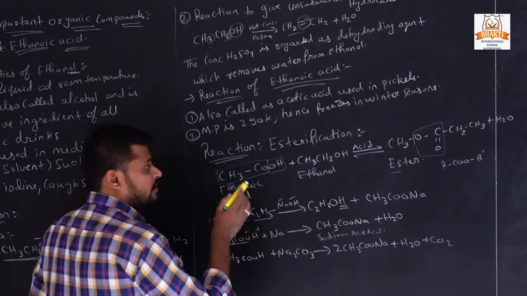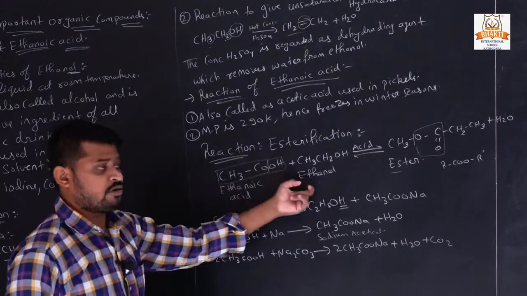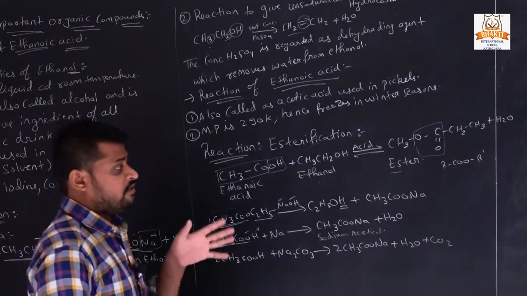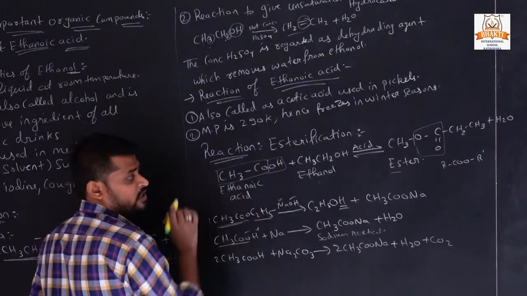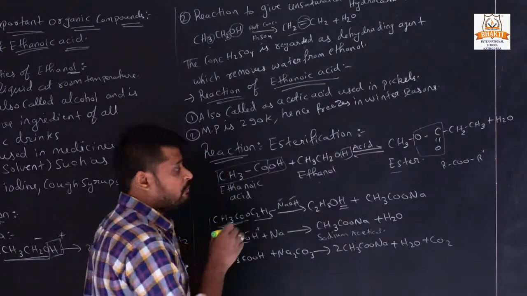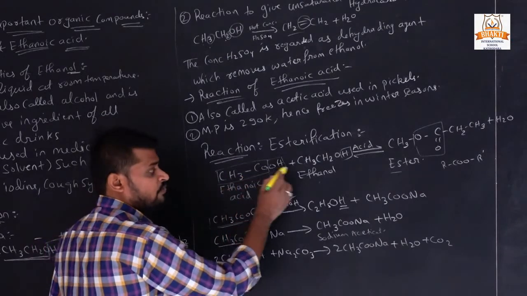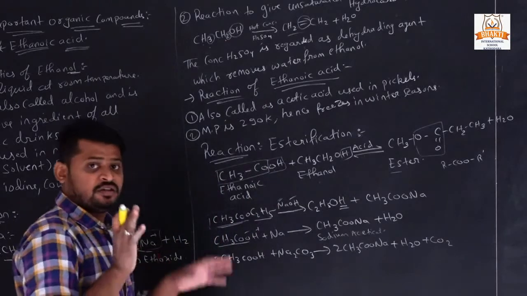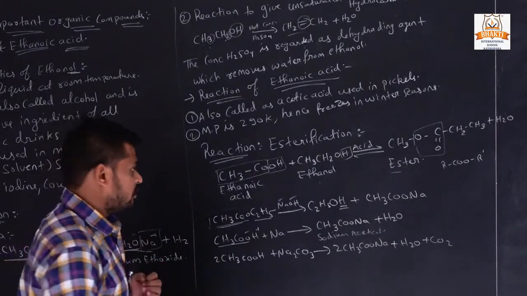Now see here, it also separates water. Means when ethanoic acid and ethanol react in the medium of an acid, water is separated and it gives us an ester and water as products. So from here OH, and from here H will be removed to obtain the water. So what was remaining here? CH3CO. What was remaining here? CH3CH2O. So this was remaining, and we have to combine and make the structure carefully.